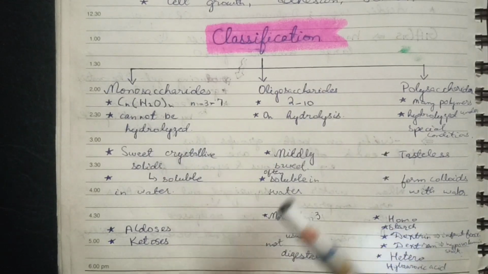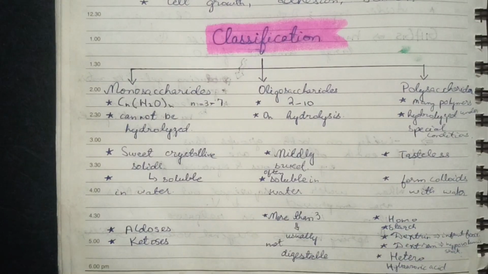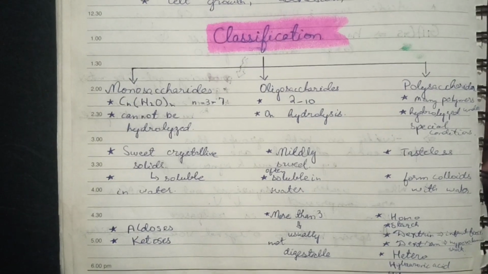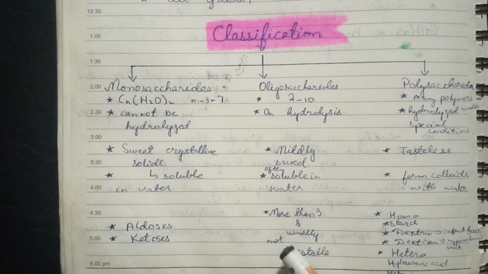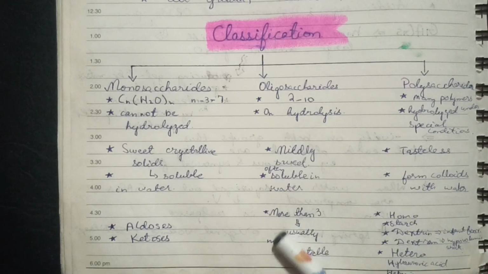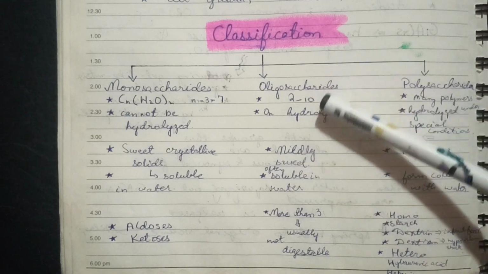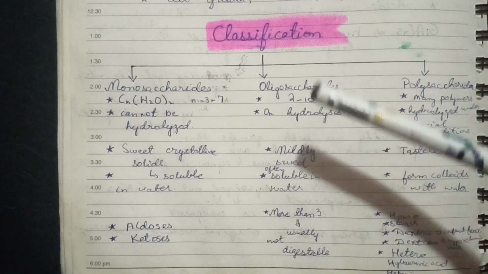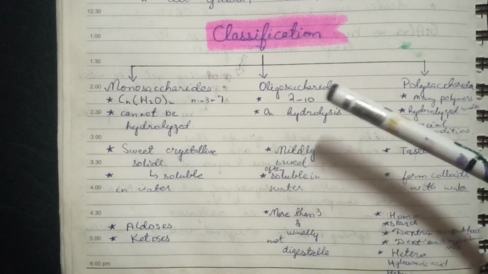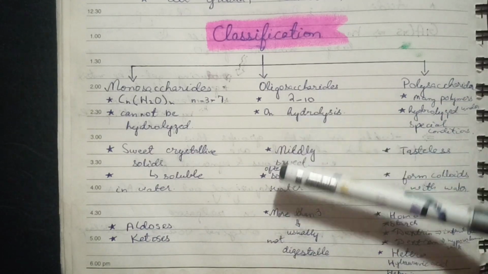What are their characteristics? They are mildly sweet, often soluble in water, and those that have more than 3 monosaccharide units are usually not digestible. So it is an important point that oligosaccharides which have more than 3 monosaccharide units are not usually digestible. The most important oligosaccharides from our perspective are the disaccharides. What are disaccharides? They include sucrose, maltose, and these kinds of things.